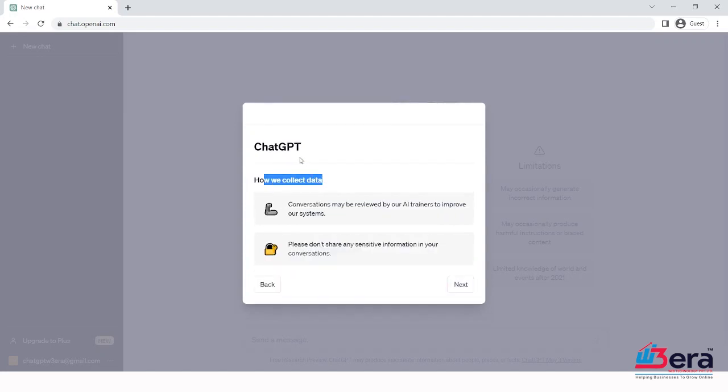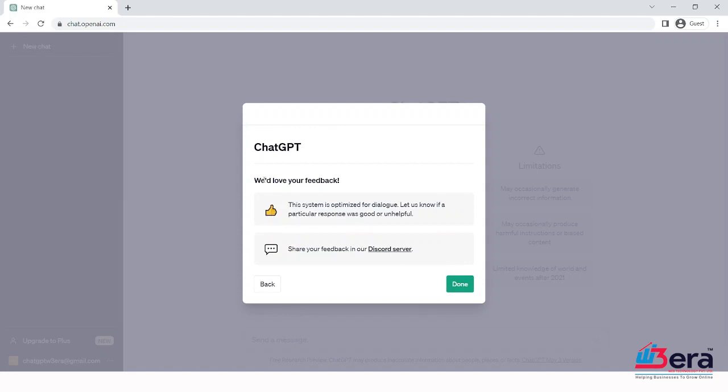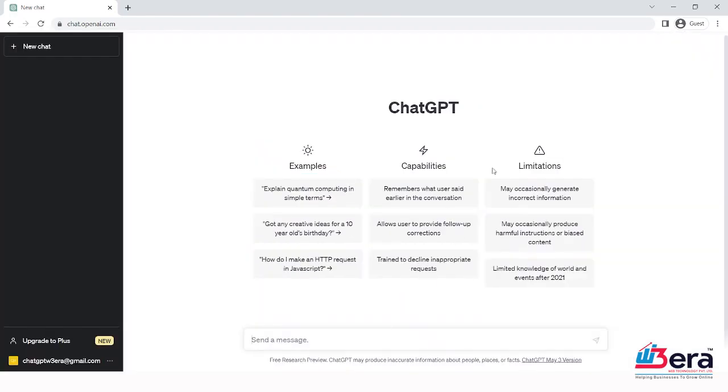ChatGPT is informing you how it collects data. Conversations may be reviewed by our AI trainers to improve our system. Please do not share any sensitive information in your conversation, like information which you don't want anybody to know. Of course, with the help of your feedback, ChatGPT will understand what kind of content you want from it. So this is the dashboard you will get once you log in.